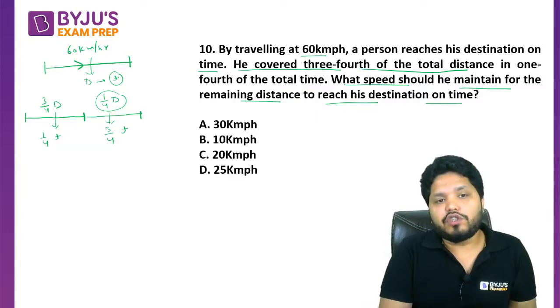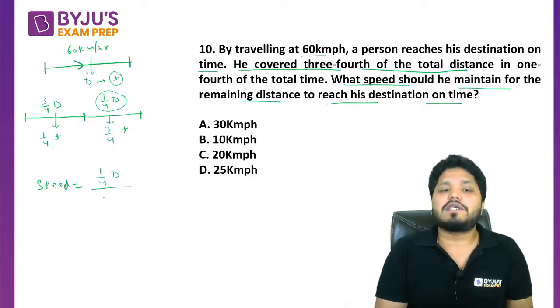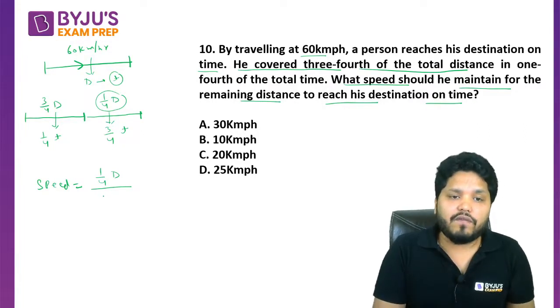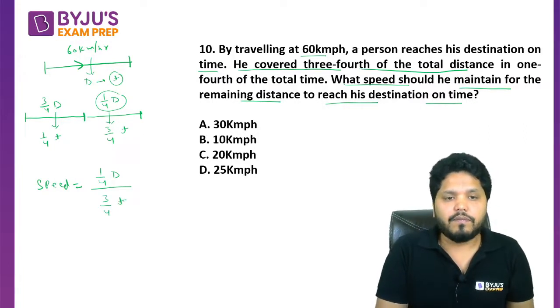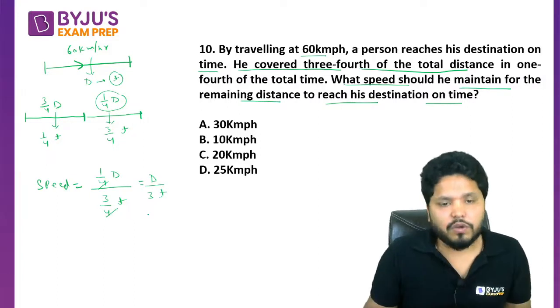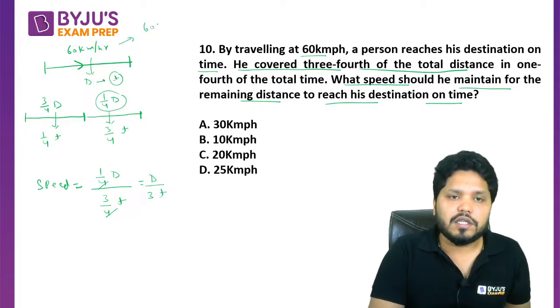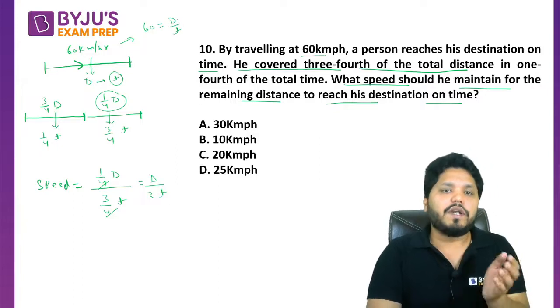So if you see, what should be the speed? If you want speed, formula is always distance upon time. So you have to cover 1/4 of the distance, and you have to cover this distance in how much time? This distance you have to cover in 3/4 of the time. Correct? 4 and 4 are going to get cancelled out, right? So this 3t would be coming here, so this becomes d upon 3t, right? d upon 3t this is going to become. So speed is d upon 3t, and from here can I say speed is 60 upon d by t, because speed is distance upon time.